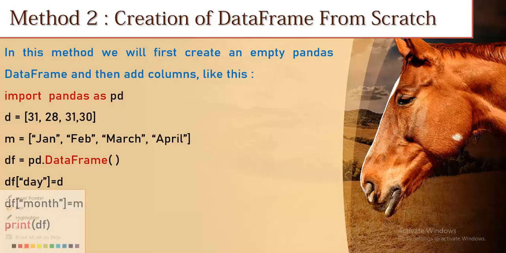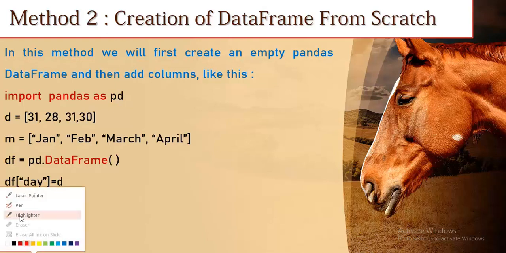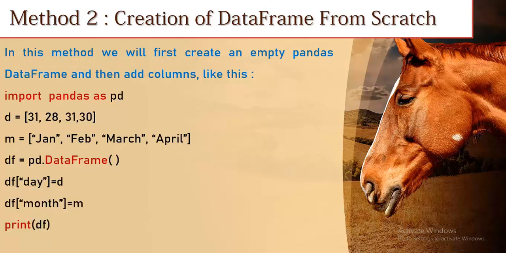Is it okay? Here I have created the empty data frame, df, then added one column, day, which stores the list d. Then again I create the next column, month, which stores m.